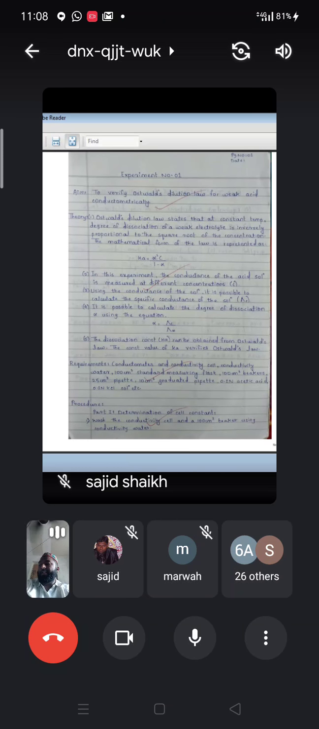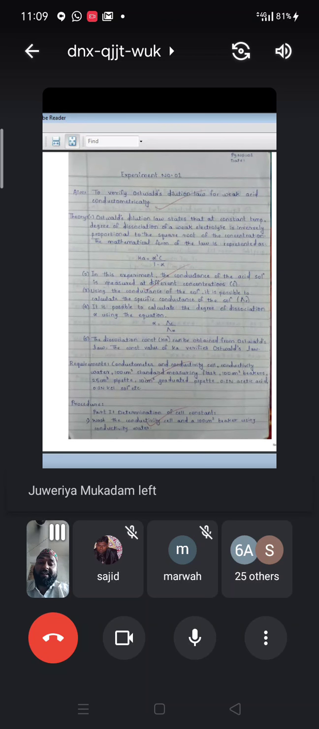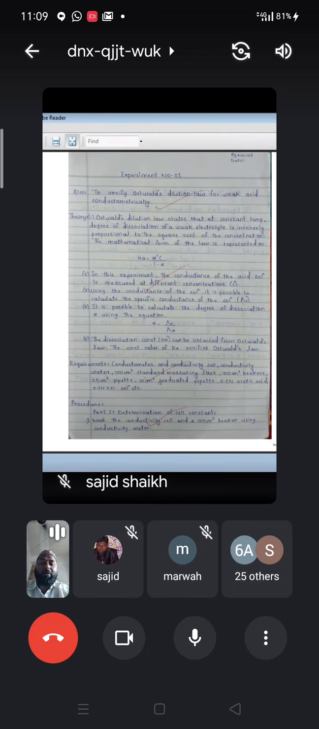What happens in this experiment? What are we going to study? Conductance. You know conductance, what is conductance? Conductance is nothing but the current carrying capacity. What is current? Current is nothing but a flow of electrons. That you have to remember. Very simple it is. Conductance is the capacity to carry the current, and current is the flow of electrons.